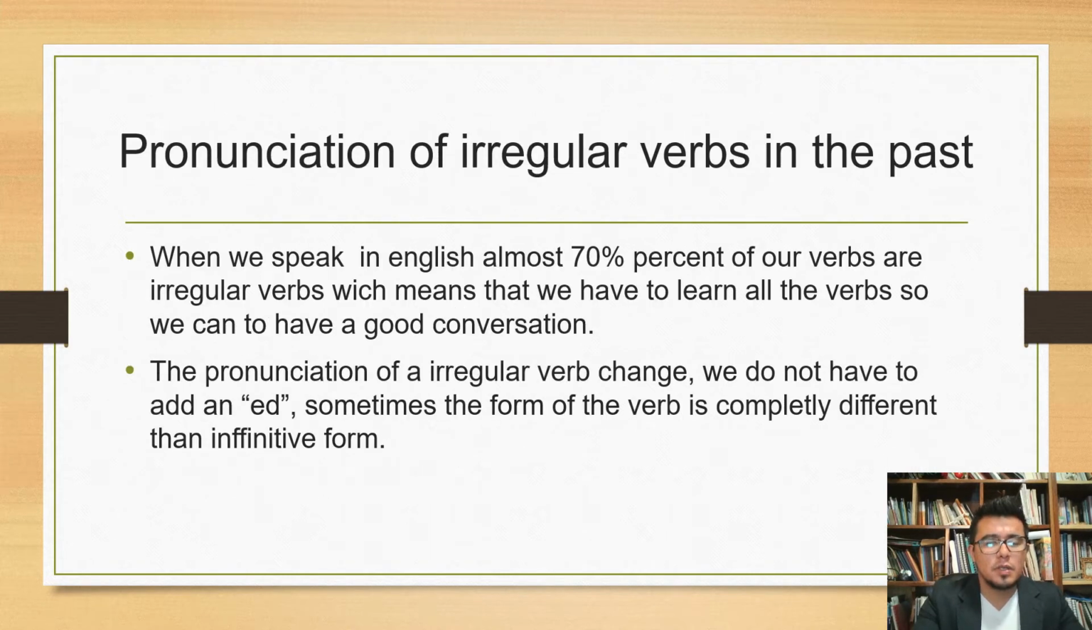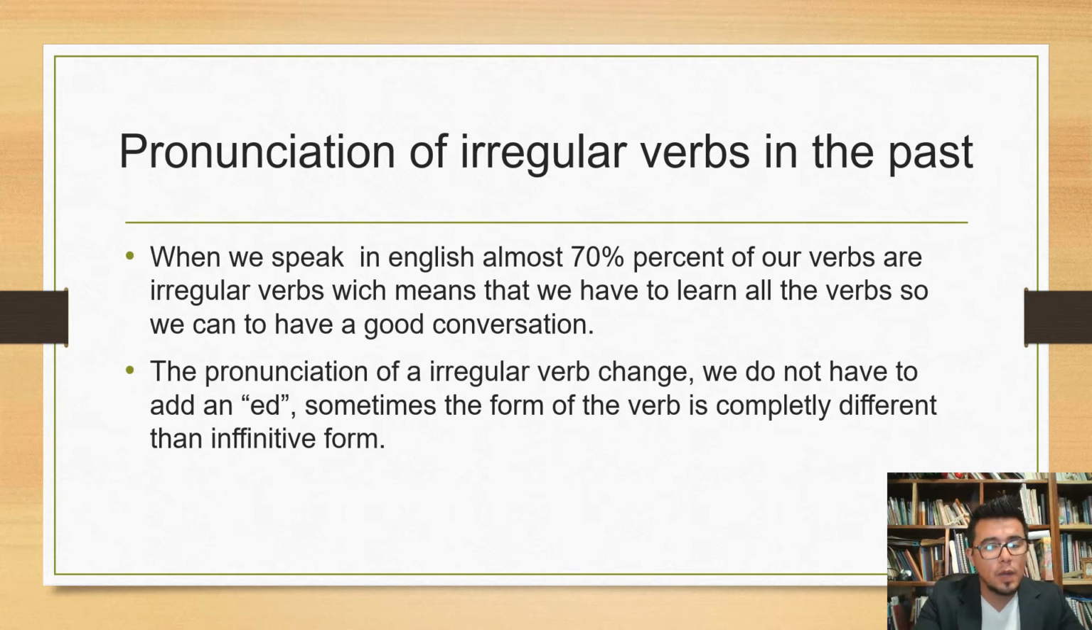The pronunciation of irregular verbs in the past. When we speak in English, almost 70% of our verbs are irregular verbs, which means that we have to learn all the verbs so we can have a good conversation. That's so true, because if we want to be good communicators in another language, not only in English, we must learn some or a lot of verbs. The pronunciation of an irregular verb changes.